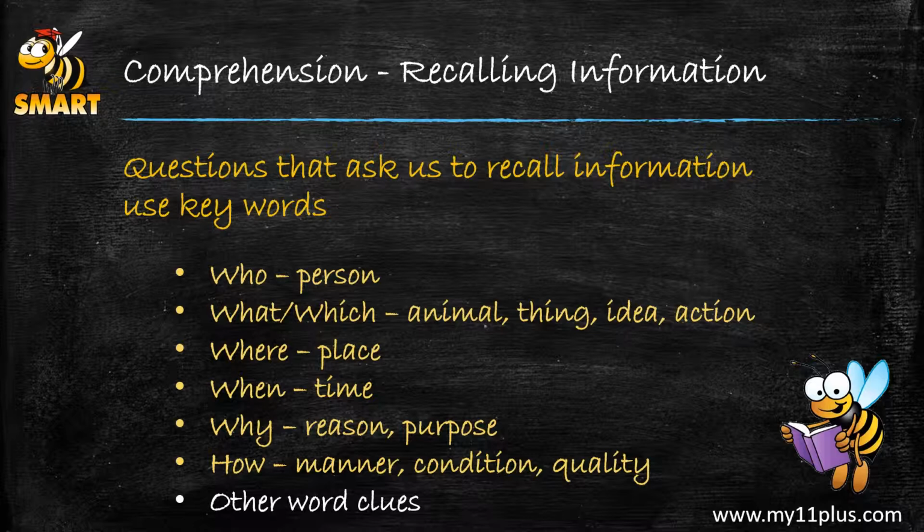And then next we should look for another keyword or phrase in the question. Look at that word and see if we can find a synonym for that word or another form of the word in the question, because that usually is going to be our clue that will usually point us to the answer. These keywords give us clues where we can find the information to answer the question.